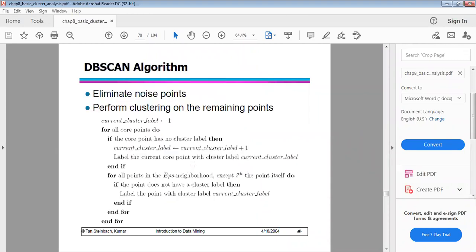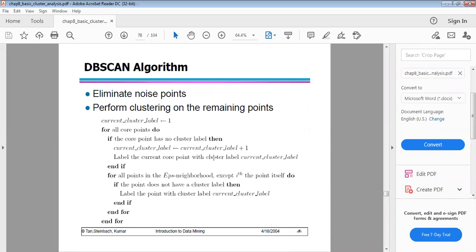So what is the DBSCAN algorithm used for? DBSCAN mainly eliminates the noise points, and then performs the clustering on the remaining points. The current cluster label is first assigned to 1.